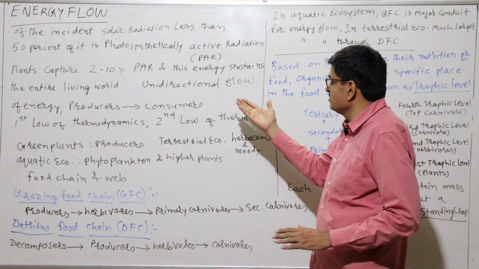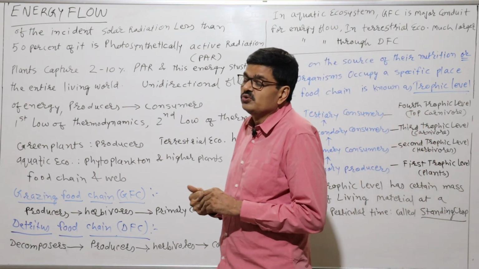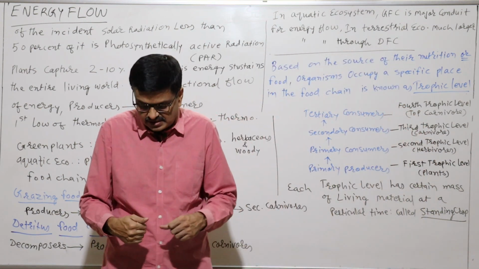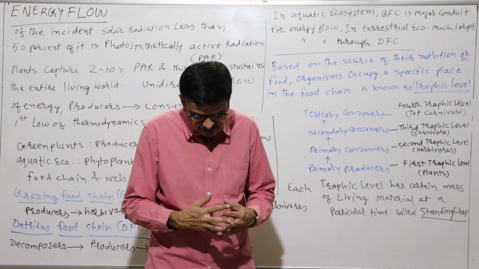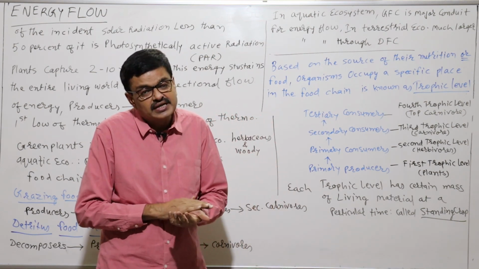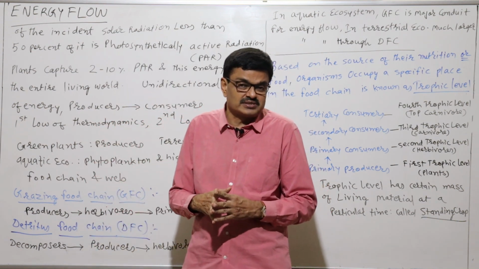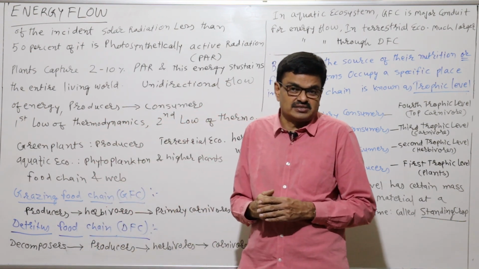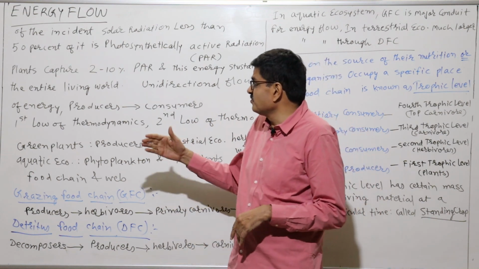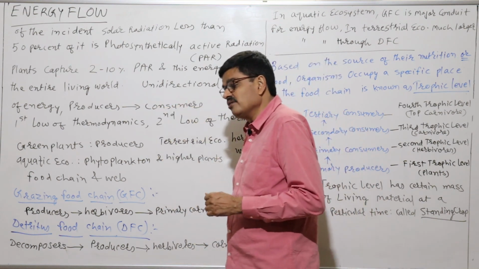Now, as far as the unidirectional flow of energy is concerned, you know that the producers, particularly plants, act as producers, and they will produce the energy. Now, that energy flows unidirectionally. How?